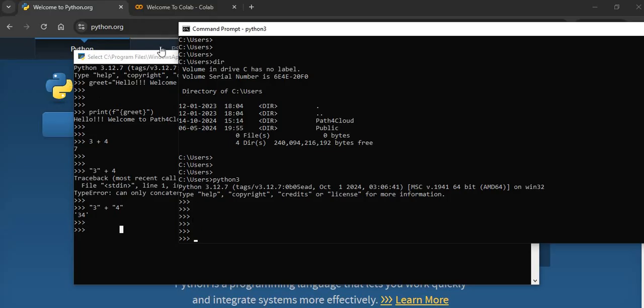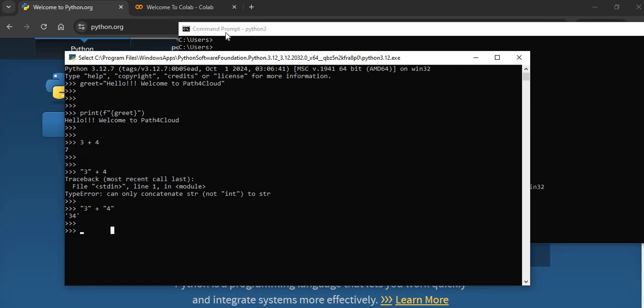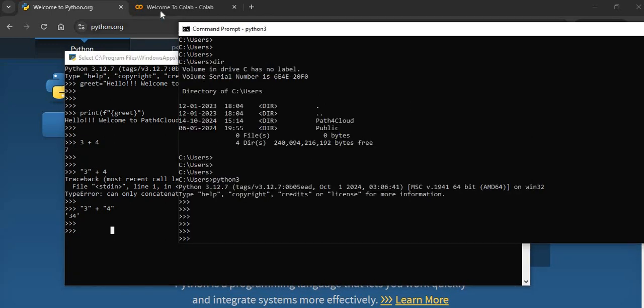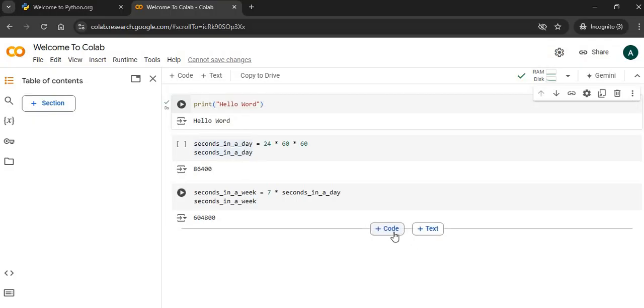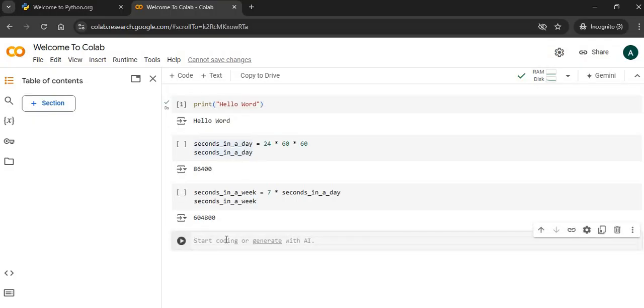There is one more way. If you don't want to install any utility for this, you can directly go to colab.research.google.com and start a notebook. Each cell you can see here is a cell. If you want to add one more, you can directly add it. If I do the same thing here, after you finish typing your code, you can simply click there, and it will give you an example. Here you can see.